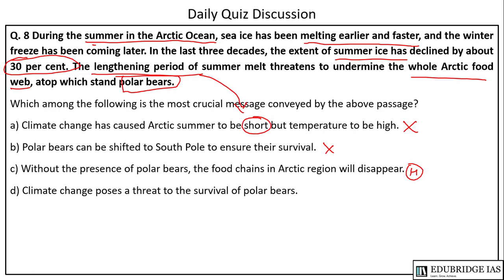Option D is climate change poses a threat to survival of polar bears. This is the correct option. So C is wrong. Option D is correct.